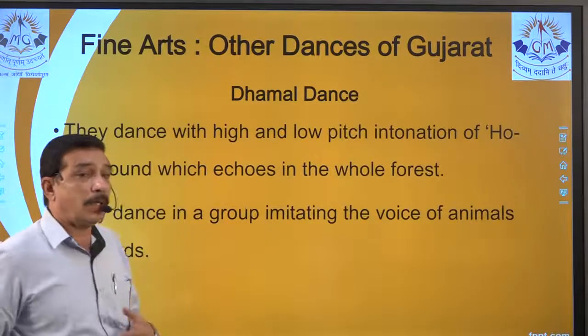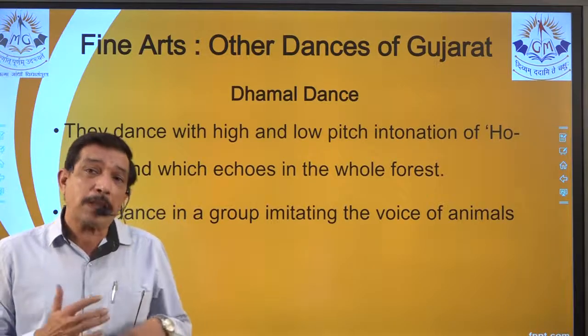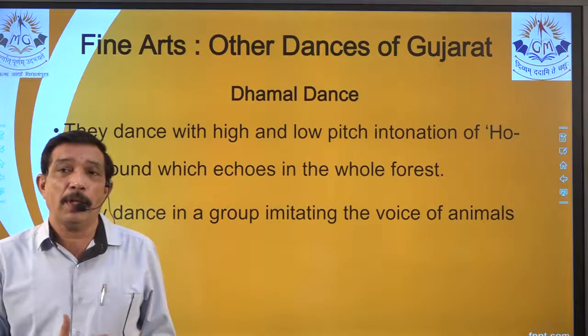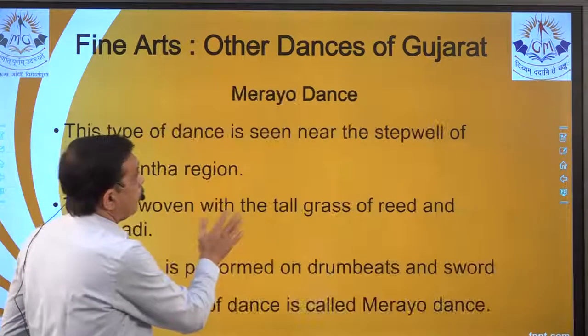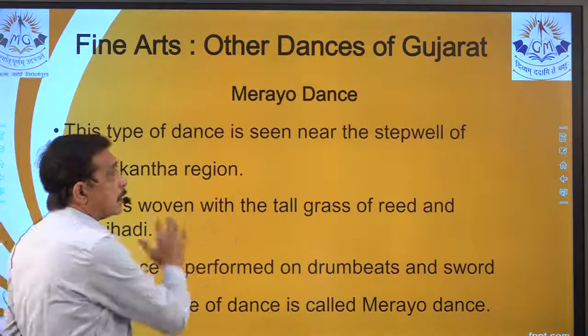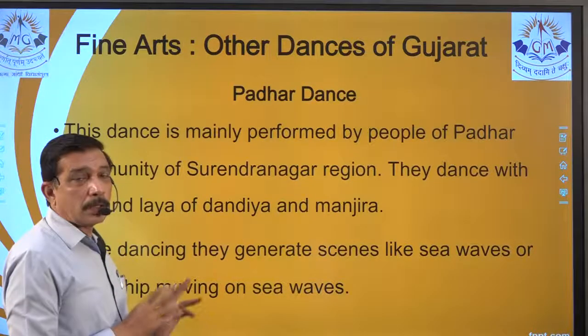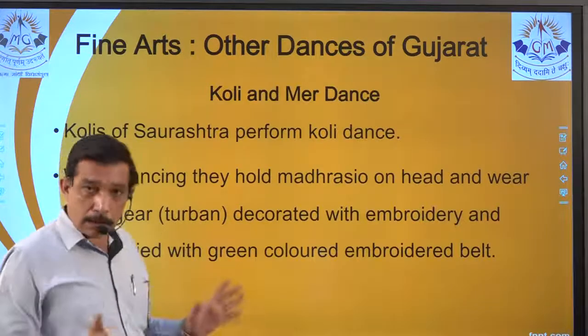So in this way, when we are reading it, we should be able to question ourselves what MCQ can be generated from here so that we are able to answer it. Merayo dance. This is a 3 mark wing. Merayo dance, Pata dance, and the last one is Koli and May dance. This is a 3 mark question.